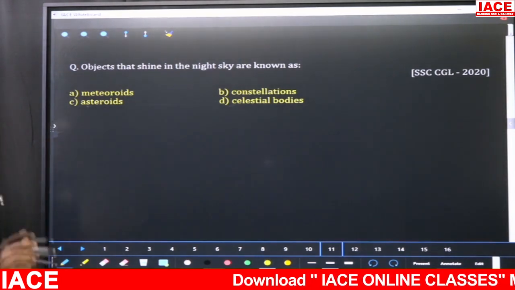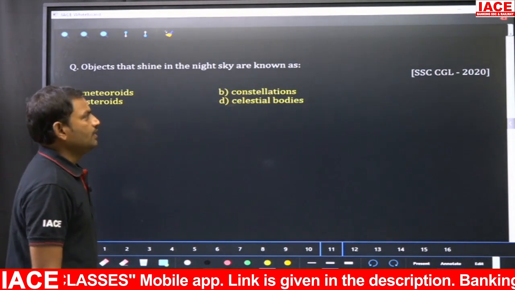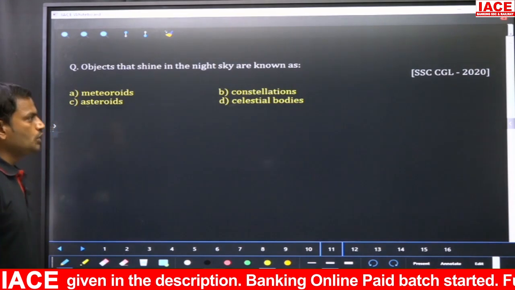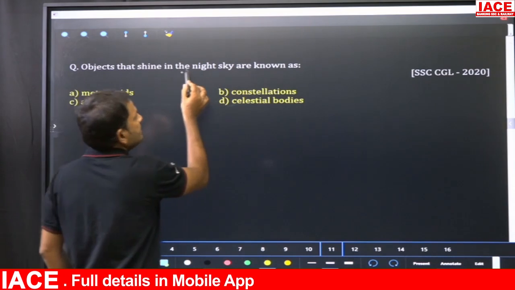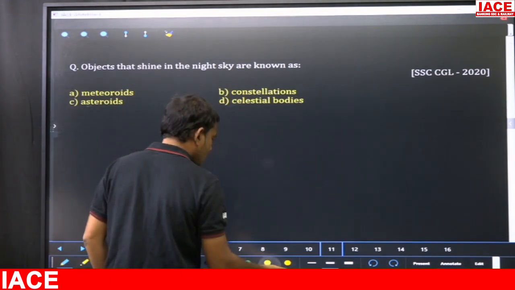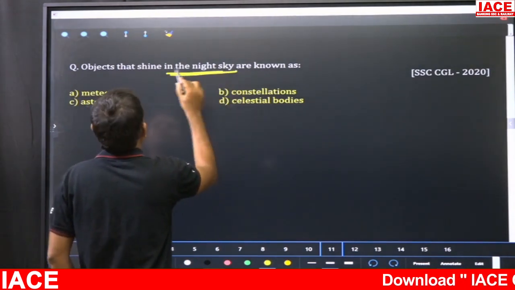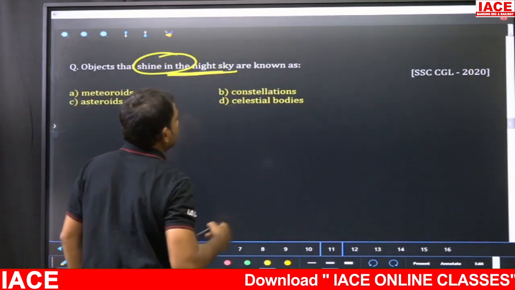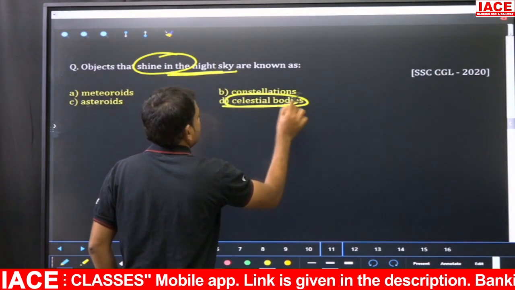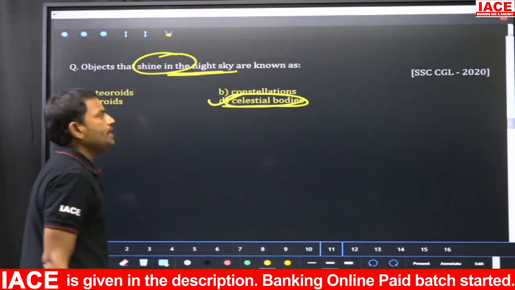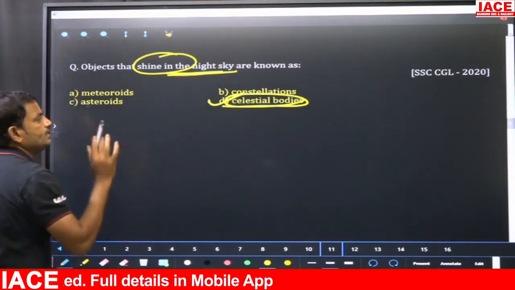So the timer is off. Objects that shine in the night sky are known as... So it was given in SSC CGL 2020. Generally in the night sky, whatever the objects that shine themselves are nothing but celestial bodies. Option D is the right answer, like stars, moon, sun, all these can be called as celestial bodies.